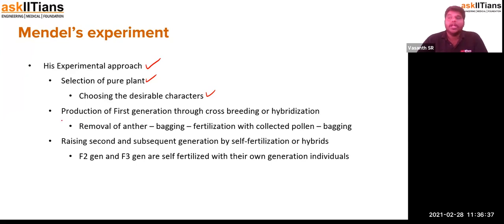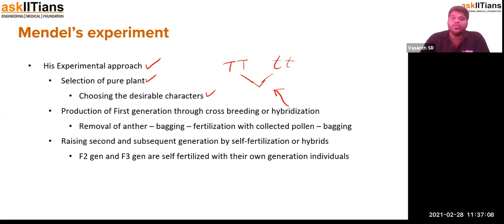The next one is the first generation formed will be bred by fusing the pure breeds. Okay, the cross between the pure breeds, for example, the pure tall plant and the pure dwarf plant. This process is called hybridization, crossing two different trait plants.